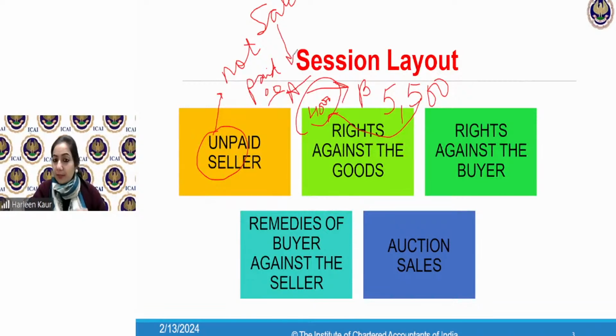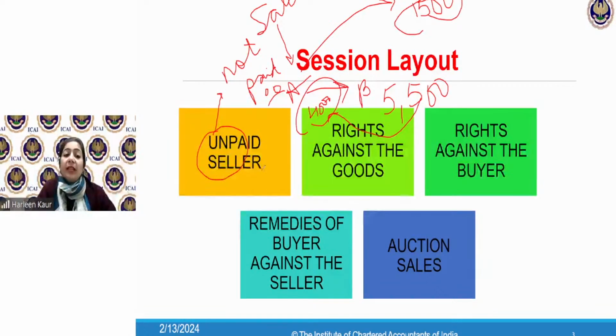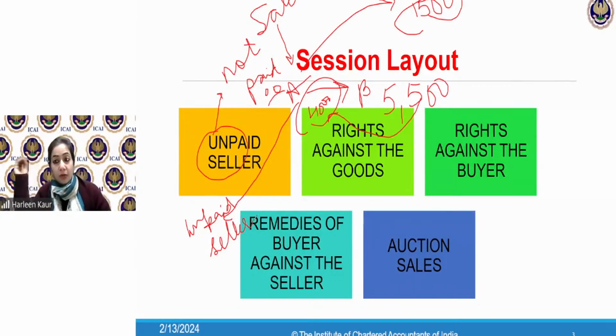Do you think Mr. B has done something wrong? Yes, ma'am. 5,500 payment was to be made. He has paid only 4,000. A has a loss of 1,500 rupees. Now, before we discuss what A is going to do, we define Mr. A as an unpaid seller because his payment is yet pending. So whenever a sale of goods has been made from the seller to the buyer, and he has not received the full payment for such sale, then he is called an unpaid seller. Is that clear? Let me see what you have written.